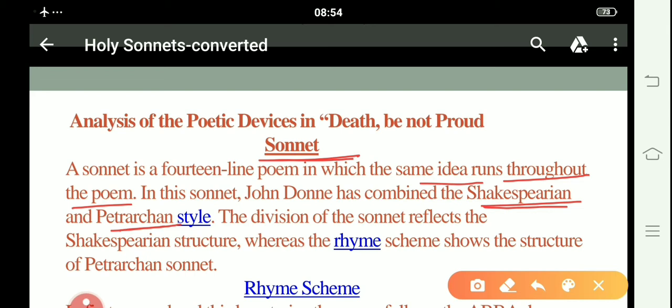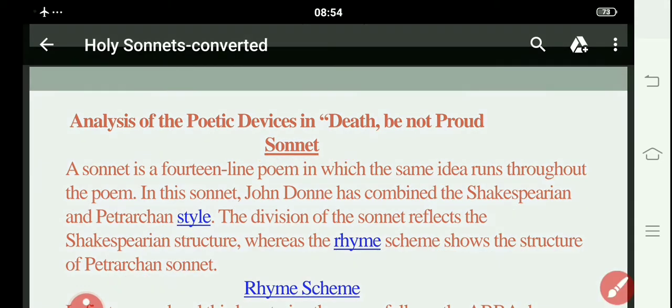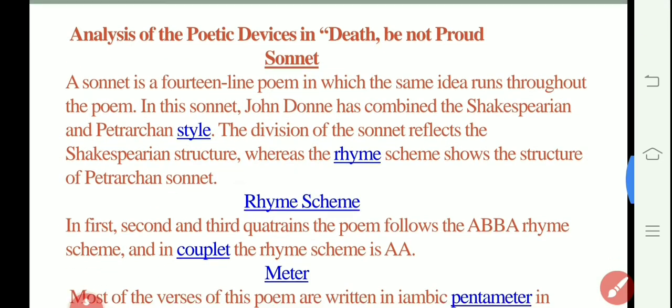The division of the sonnet reflects the Shakespearean structure, whereas the rhyme scheme shows the structure of the Petrarchan. So here he used the style of writing or the structure of the Shakespearean sonnet, but while he used the rhyme scheme, he uses the structure of the Petrarchan sonnet. All right then.